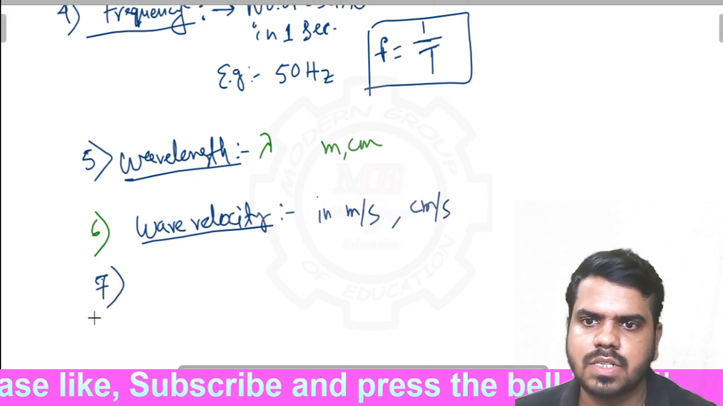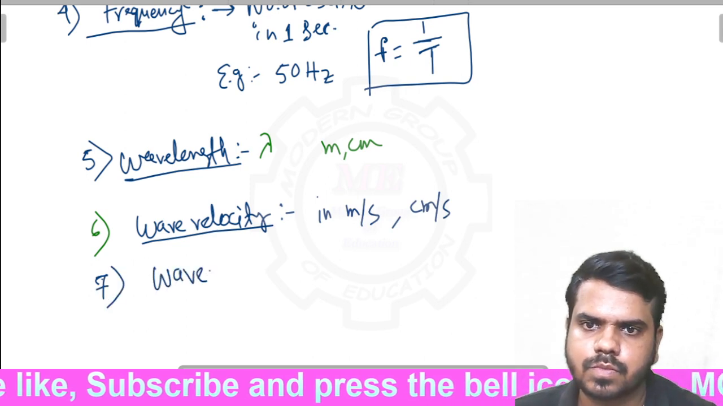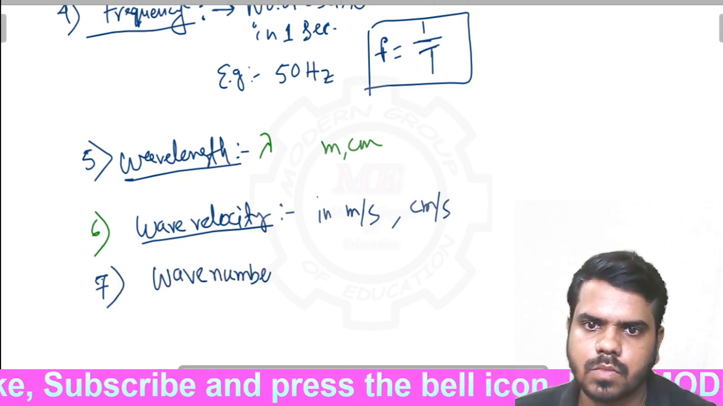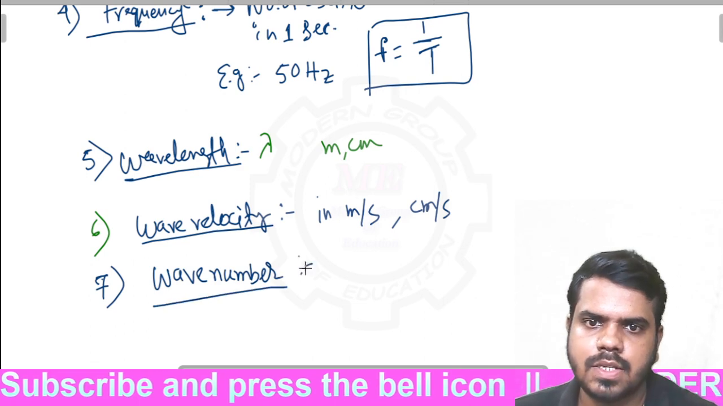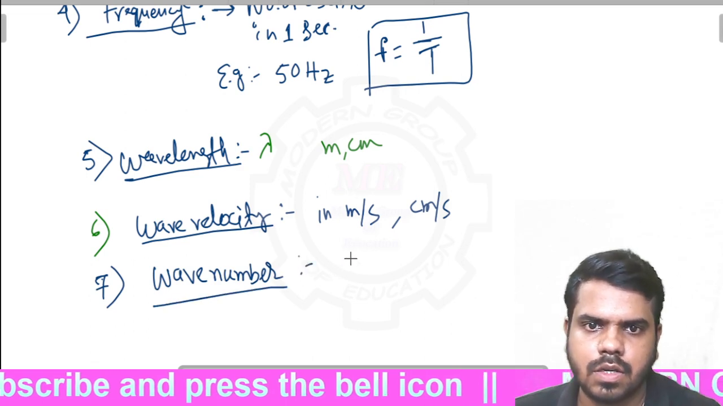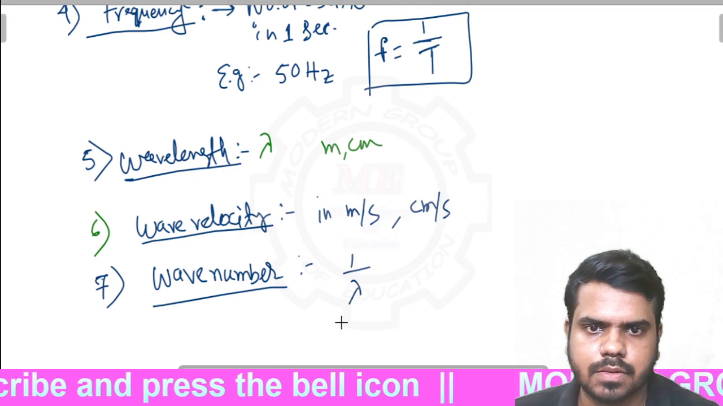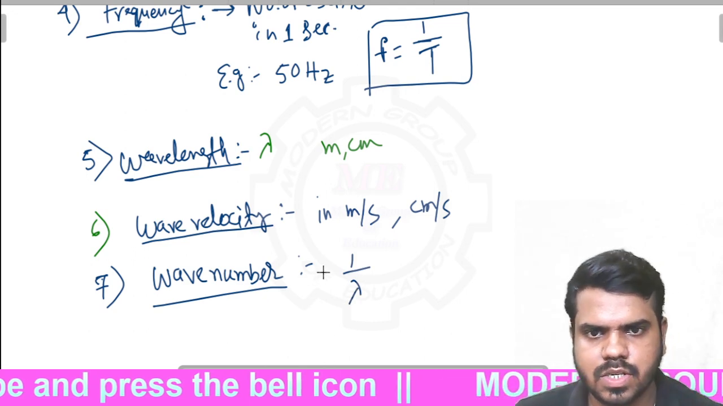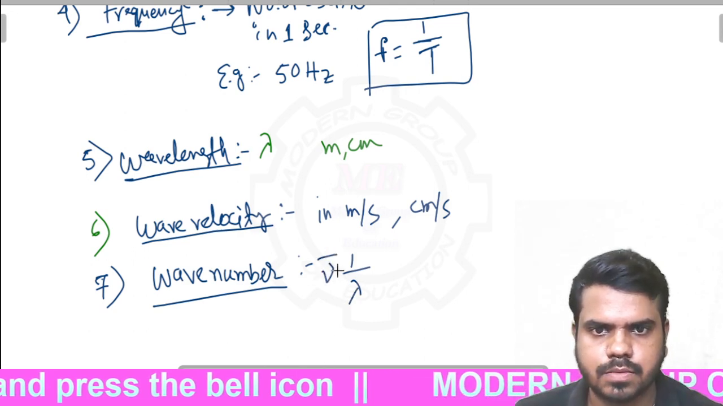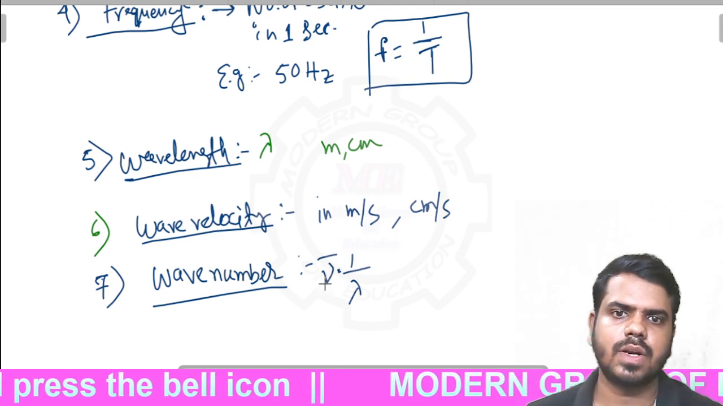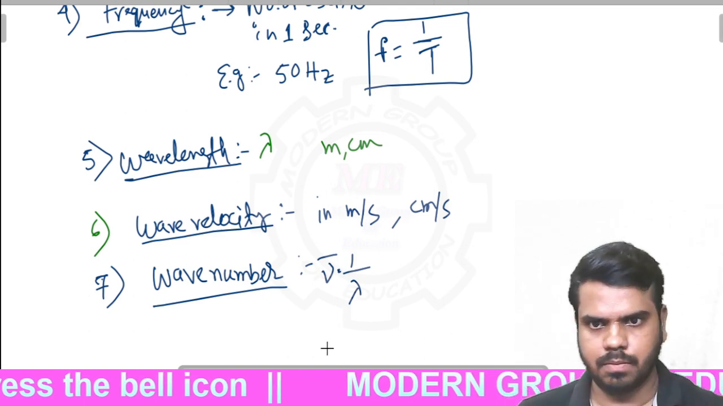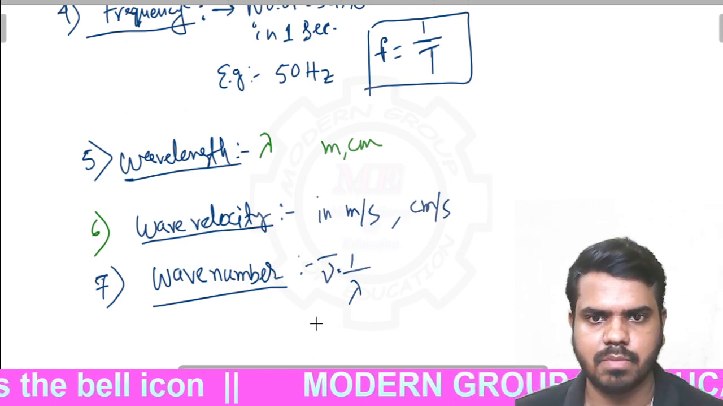And number 7, wave number. Wave number is 1 by wavelength. It is represented as nu bar. So nu bar equal to 1 by lambda. 1 by wavelength is known as wave number.